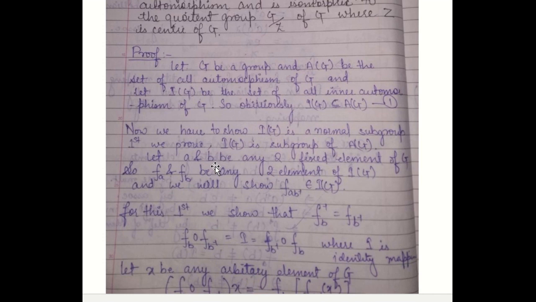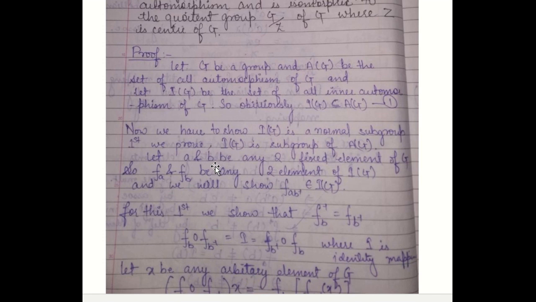So first we are going to show that the set of all inner automorphisms, that is IG, forms a normal subgroup. To prove this, first of all, we show that IG is a subgroup, and then we show this subgroup is a normal subgroup.